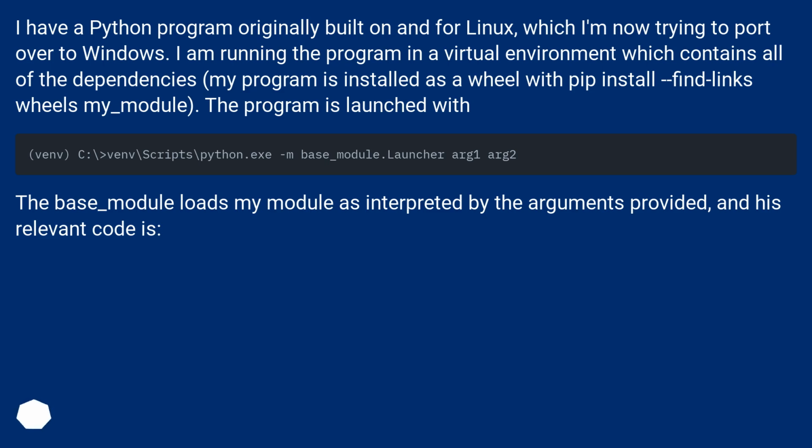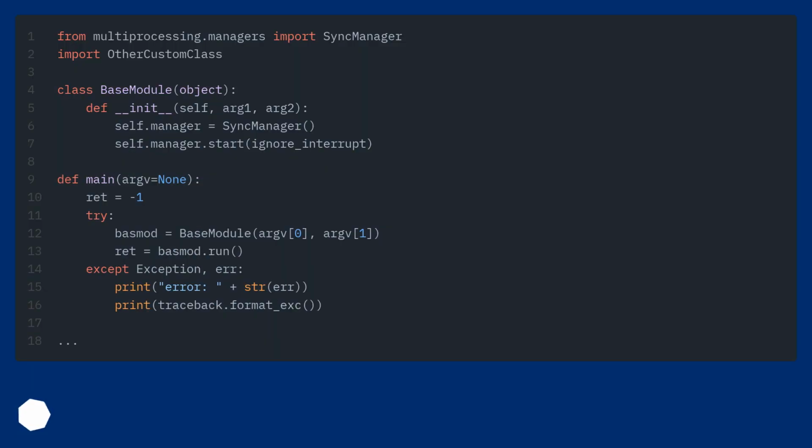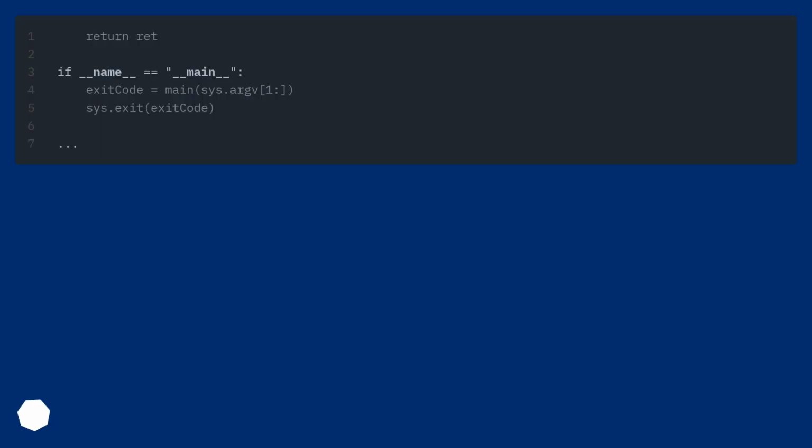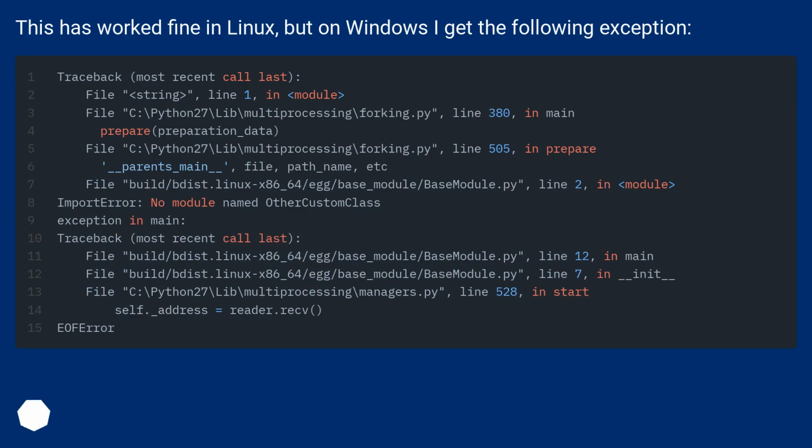The program is launched with the base_module, which loads my module as interpreted by the arguments provided, and the relevant code is this. This has worked fine in Linux, but on Windows I get the following exception.